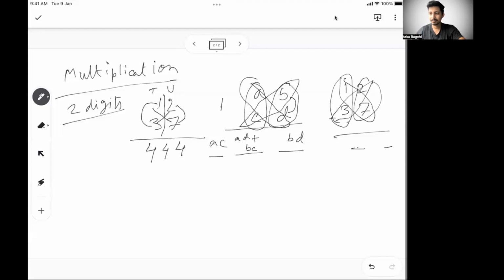So let's say another example. Let's say you have 37 and 79. Obviously not an easy calculation. You don't know the table of 37. So let's see if we can do it faster.